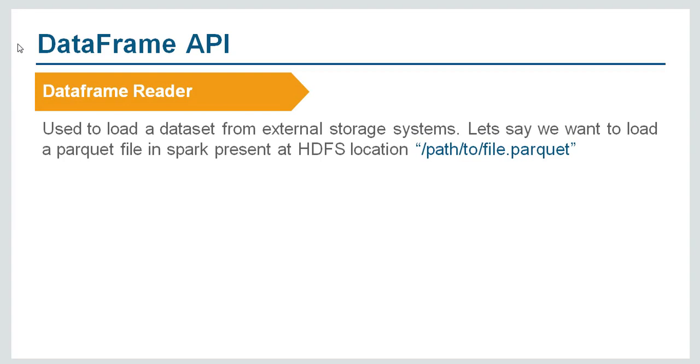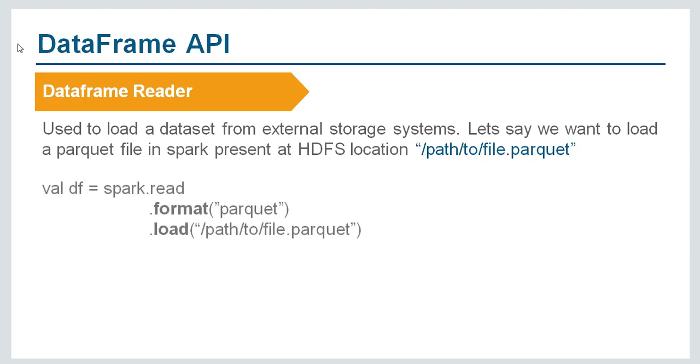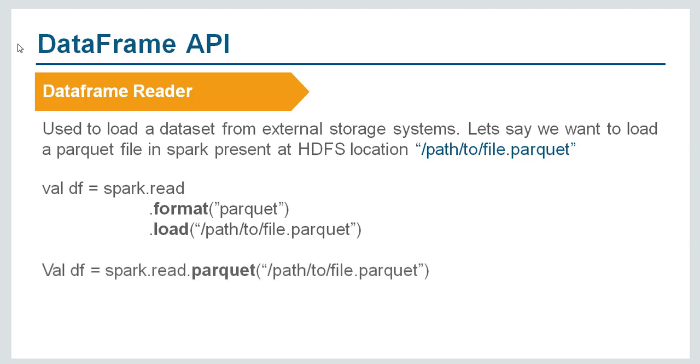Data frame reader is used to load a data set from external storage system. For example, we want to load a Parquet file in Spark which is present at some location. So we will say spark.read.format.load. .format is used to specify the format of the file we want to read, and .load is used to specify the location of the file path. We can also read the same file using spark.read.parquet, providing the file path. This is how we can use a data frame reader.